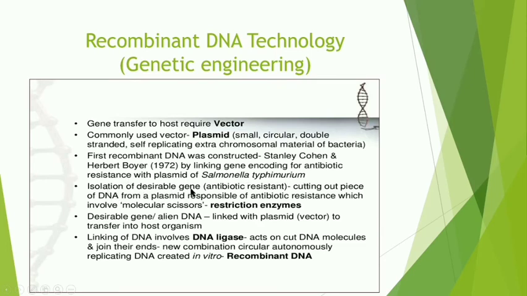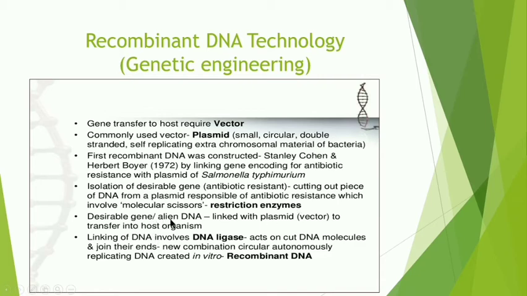Isolation of the desirable genes. Here that is antibiotic resistance. How is it done? Cutting out the piece of DNA from a plasmid responsible for antibiotic resistance. So here cutting out the piece of DNA, उस DNA को cut करना plasmid से which is responsible for the antibiotic resistance. Means वो segment जो है DNA का, this is resistant to the particular antibiotic. So that is why that is antibiotic resistance, which involves the molecular scissors. So as I explained you कि DNA को cut किया जाता है desired places से. तो how is it done? It is done with the help of the restriction enzymes.